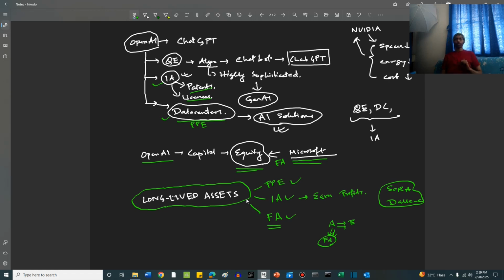Right, friends? So the three types of long-lived assets are property, plant and equipment, which in our example are the data centers. Intangible assets, which in our example are the patents, licenses and the artificial intelligence solutions themselves. The financial assets for Microsoft is the equity of OpenAI. Now friends, we'll go into more details of how these property, plant and equipment, intangible assets and the financial assets are recorded in the balance sheet, how they are reviewed in the balance sheet periodically and all that. So let's start with that.